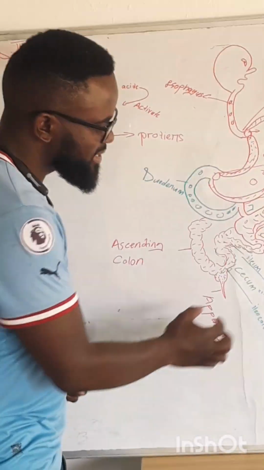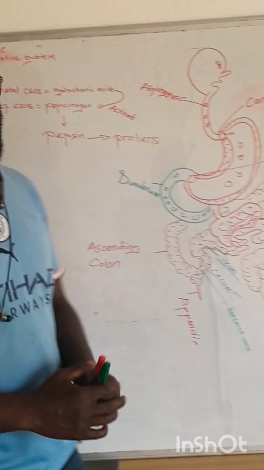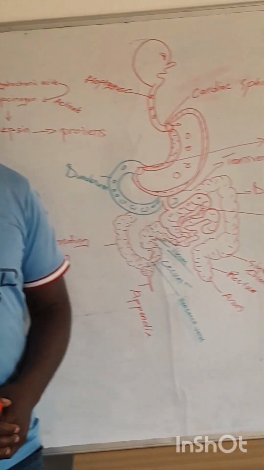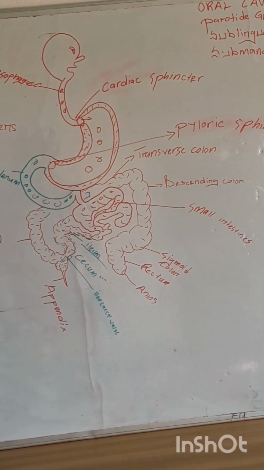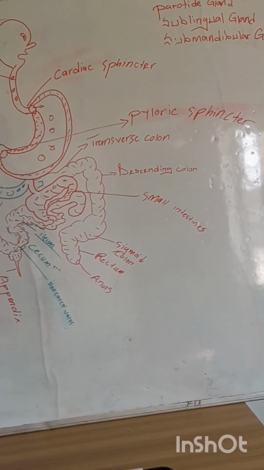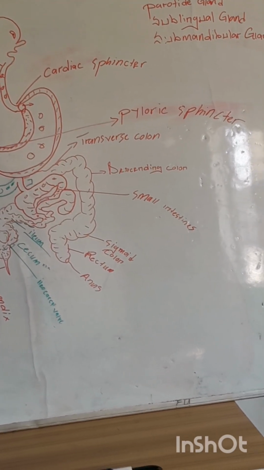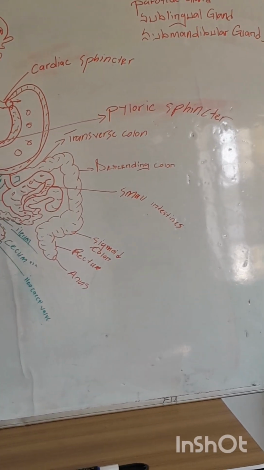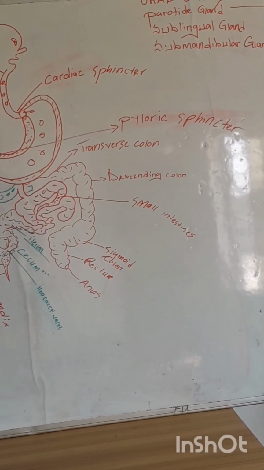And those feces are now stored in the rectum. Keep storing those feces until the rectum is full. We feel the urge to go to the bathroom. Alright? And the fecal matter is going to be released like that.